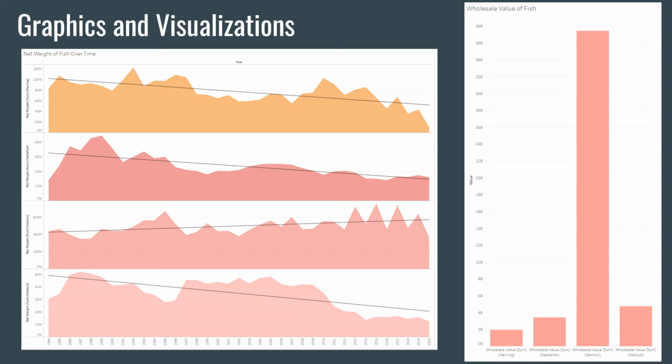Graphics and visualizations. In the first visualization, it shows the net weight of each of our 4 fish over the years. The trend line for all other fish, herring, sablefish, and halibut, is shown going down, while salmon is the only one with a trend line going up. The second visualization shows the wholesale value of each of the fish, salmon being our highest wholesale valuer.